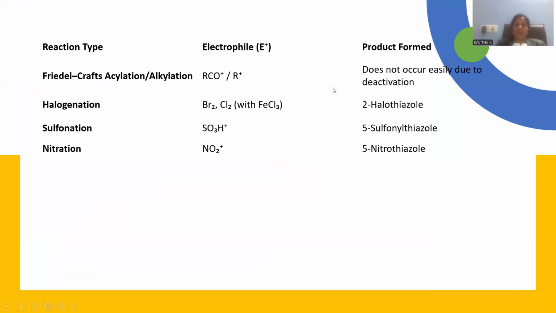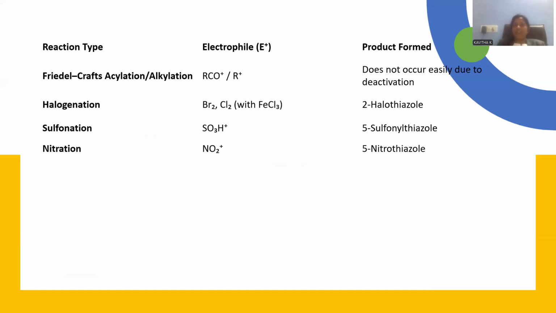The overall tabular representation of chemical reactivity of this thiazole is manifested in a single slide. Friedel-Crafts acylation and alkylation do not occur. That is because of ring deactivation. Nitrogen and sulfur together are electronegative.